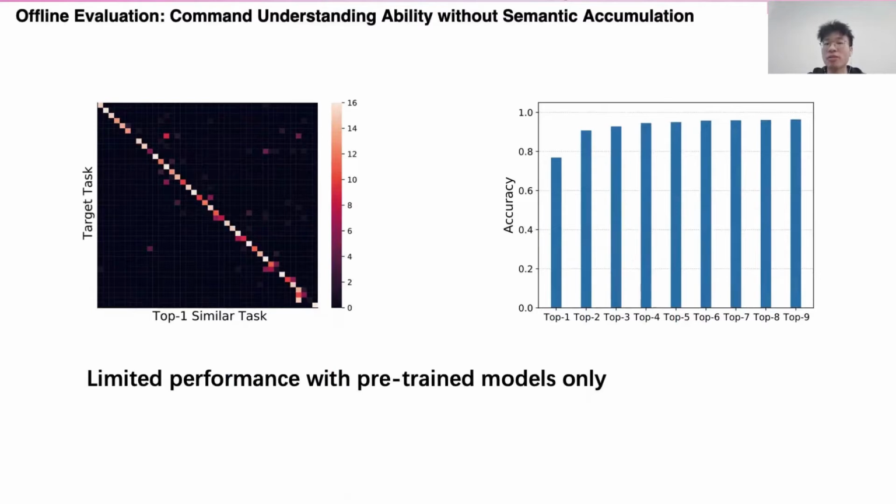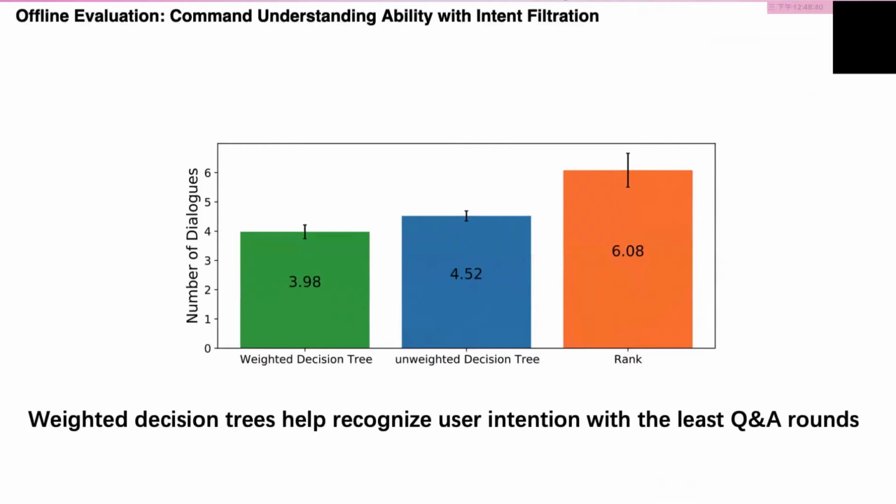With a pre-trained BERT model only, the top 1 accuracy is less than 80%, and some tasks were poorly recognized. This result implied that it was necessary to start extra dialogues to help understand user commands. We tested different Q&A strategies to recognize user intention. The result showed that the weighted decision tree required the smallest average number of conversation rounds compared to the unweighted decision tree and the similarity ranking.